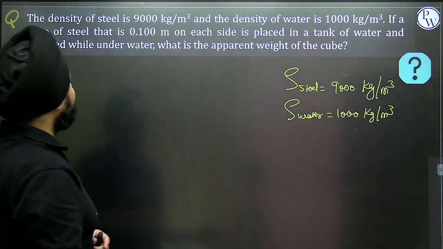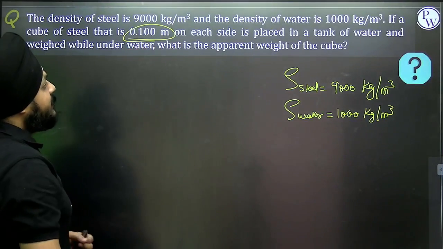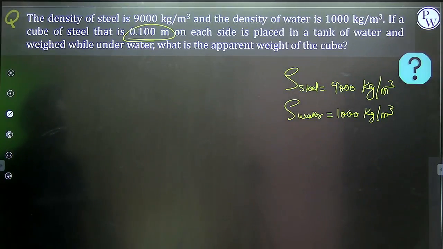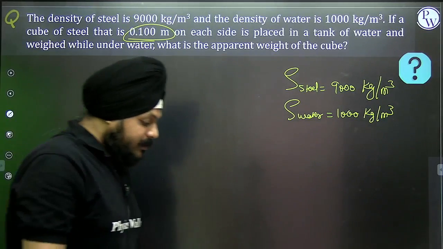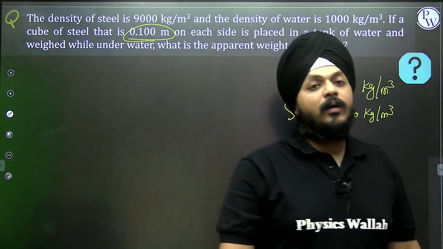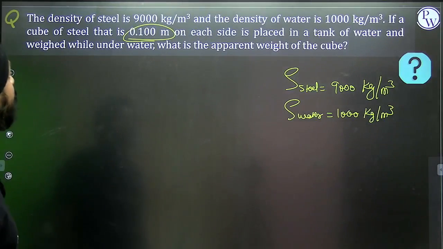If a cube of steel, that is 0.100 meter on each side, is placed in a tank of water and weighed while under the water, then what will be its apparent weight? What will be its apparent weight?